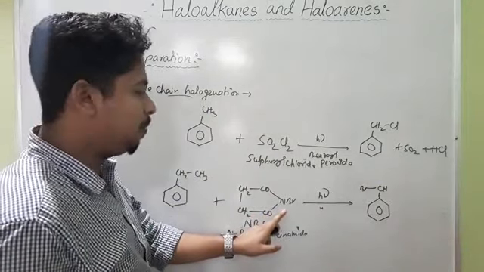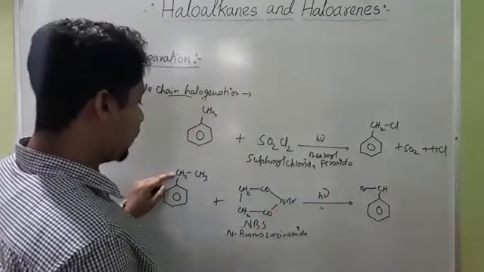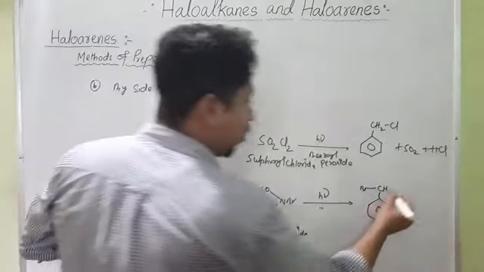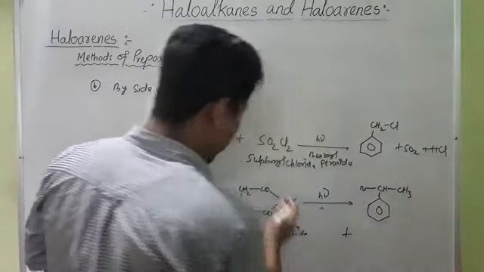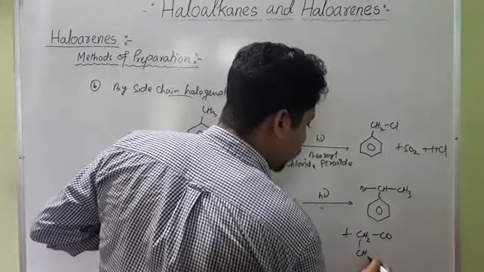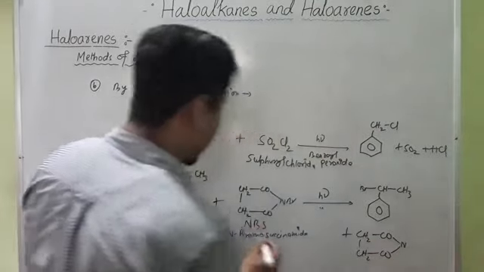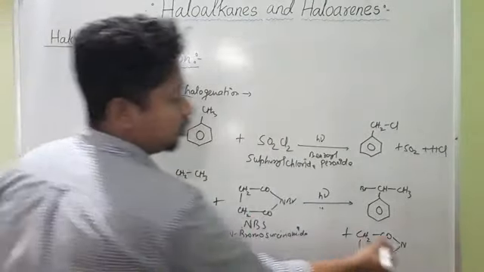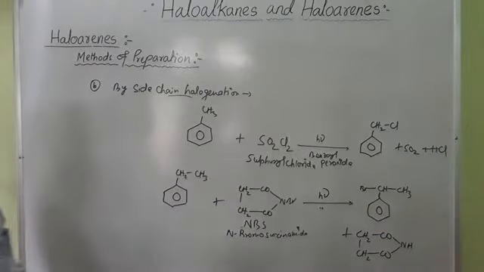This hydrogen will be attached with this NBS. So it will form benzene group CHBr CH3 plus CH2 CO CH2 CO NH, and this hydrogen will be substituted with this hydrogen, so it will form succinimide.